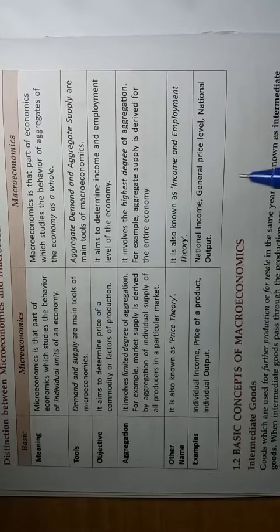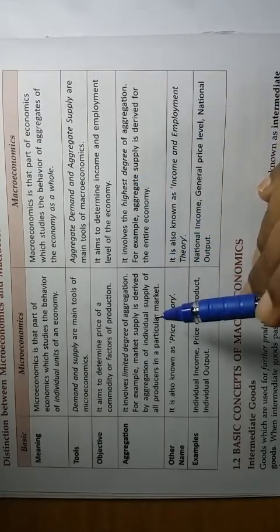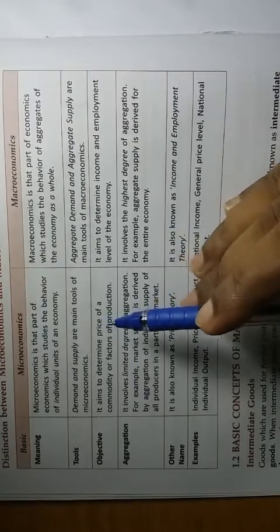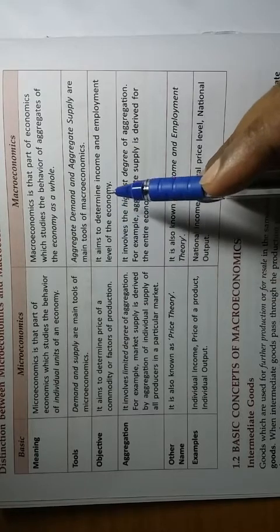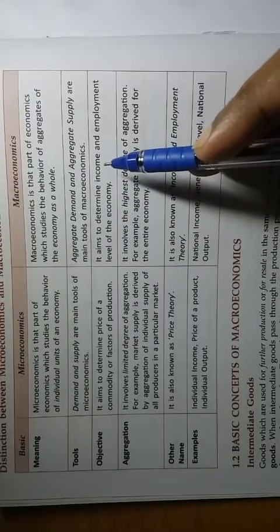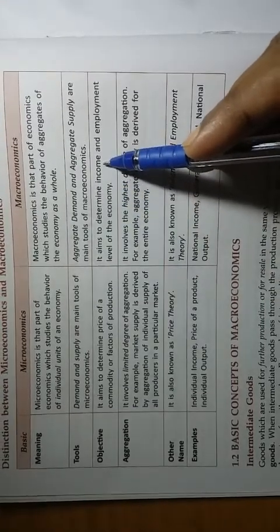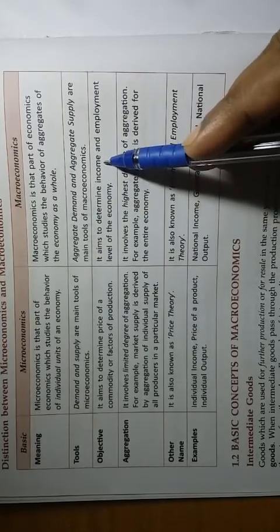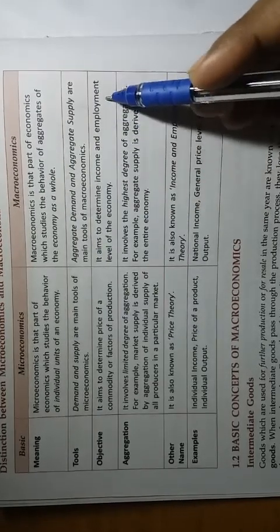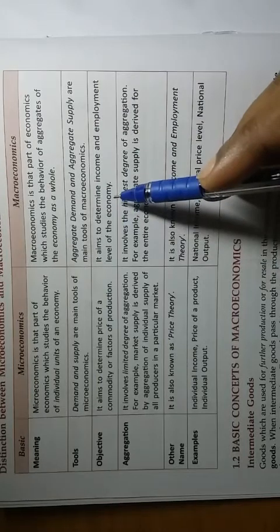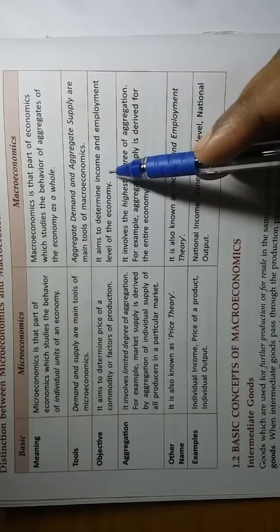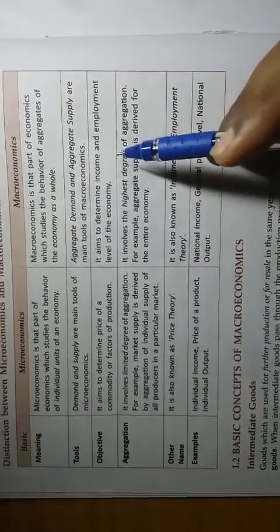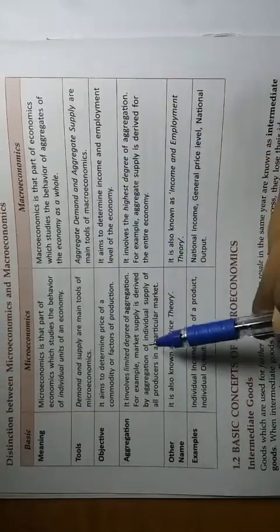Determination of wage is also done with the help of microeconomic factors. Then the macroeconomics aim is to determine income, that is national income. Here in macroeconomics, income means national income and the employment level of the economy. So these things we will consider in macroeconomics. We will do some calculations also in macroeconomics. Then aggregate.